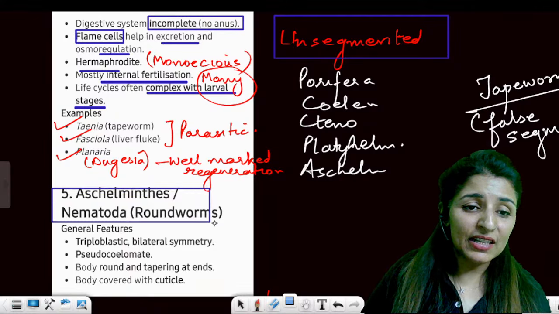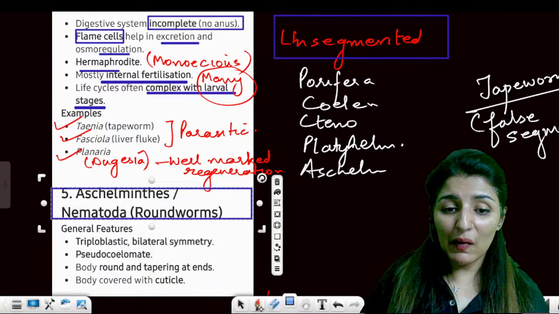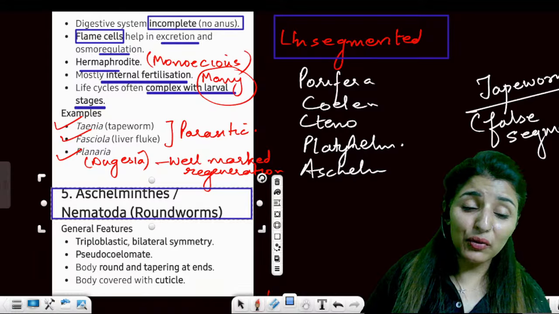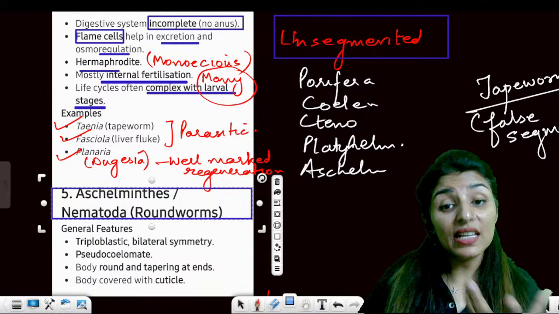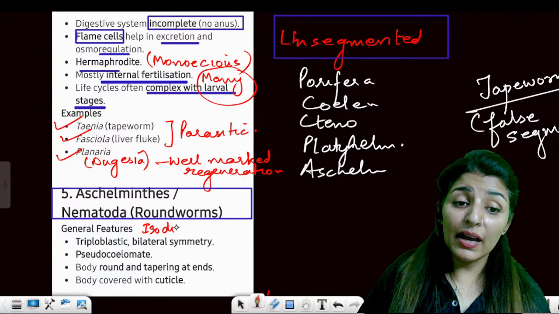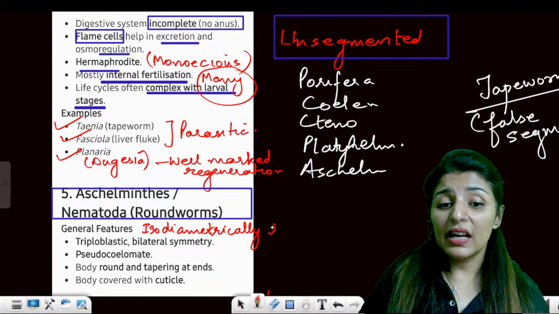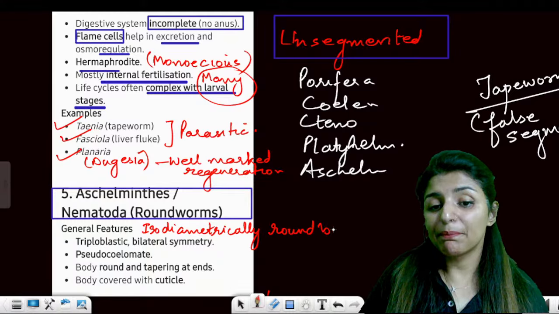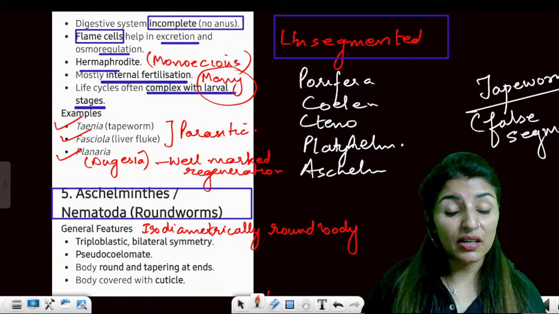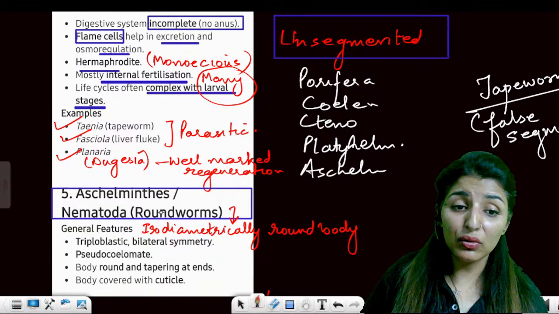Coming on to Aschelminthes, also known as Nematoda or Nemathelminthes or roundworms. Why do we call them roundworms? Because the body is rounded in cross section. It has an isodiametrically round body, as if somebody has carved it with the help of a compass. It is so round. That is why the name is roundworm or nematode, also known as threadworms.